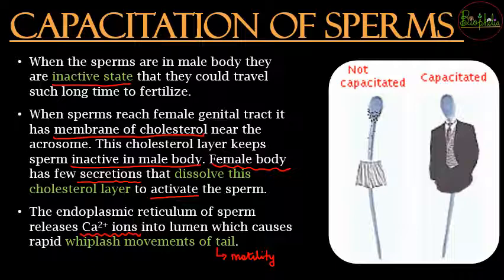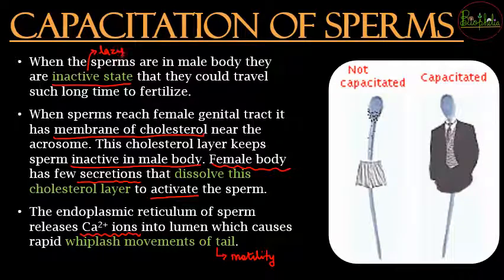So because of this whiplash movement of the tail, the sperms are going to travel into the semen, the semen fluid, so these are going to move through it and reach the part where fertilization can occur. So we have converted them from an inactive to an active state. Earlier the sperm was very lazy, it did not like to move around in greater distances, so it was a lazy, inactive state, right? So you can remember it like that.